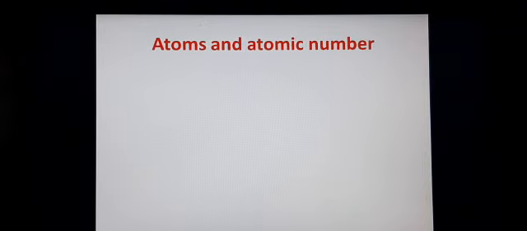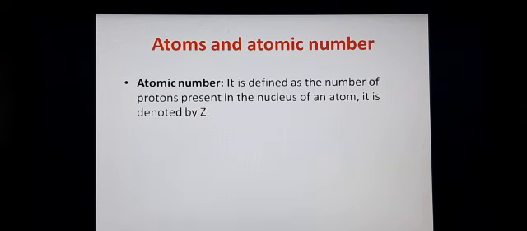So next is atom and atomic number, which is a very important concept of this chapter. What is atomic number? You know that atoms means the smallest particles of elements. So atomic number is very important. And what is atomic number? It is defined as the number of protons present in the nucleus of an atom. It is denoted by Z.